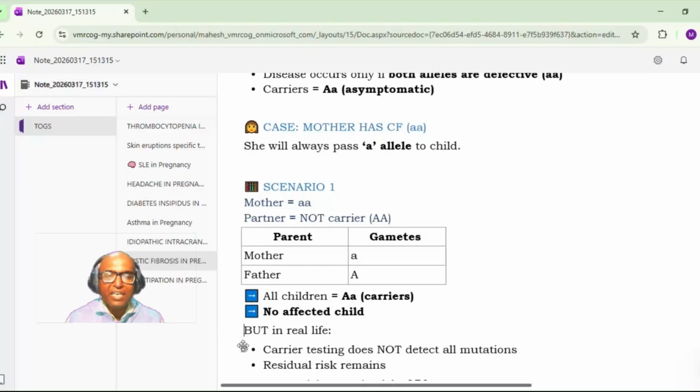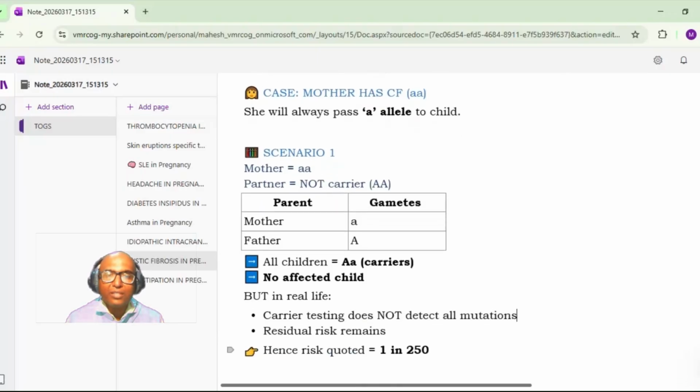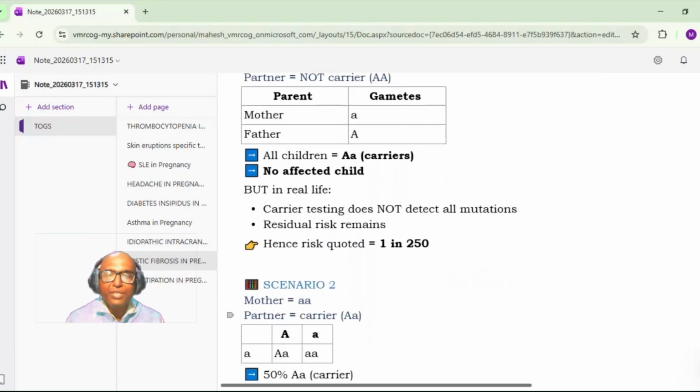But what happens in real life? Carrier testing does not detect all mutations, and still there is a residual risk which remains. That is why the quoted risk is 1 in 250. Ideally there should not be any affected child, and all children should be carriers. But in real life there is still a 1 in 250 risk of having an affected child when the mother is affected and the father is normal, because all mutations are not tested.